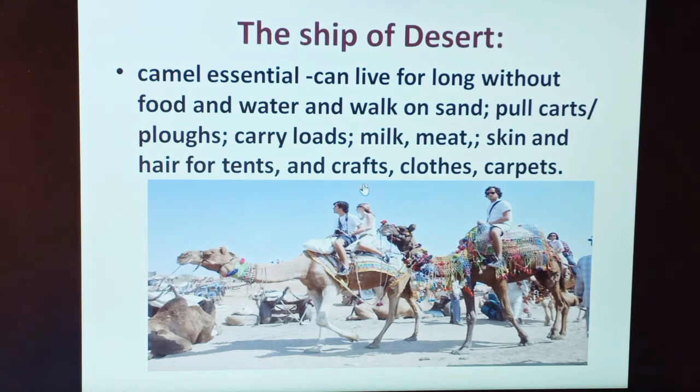It is used for pulling carts, ploughing the fields and also as a beast of burden. Its milk and meat is used as food. Its skin is used for making tents and hair for making clothes and carpets. The water from the Rajasthan Canal helps in growing wheat, maize, jowar, bajra, cotton, vegetables, etc. And students, the presence of minerals has encouraged quarrying and mining.